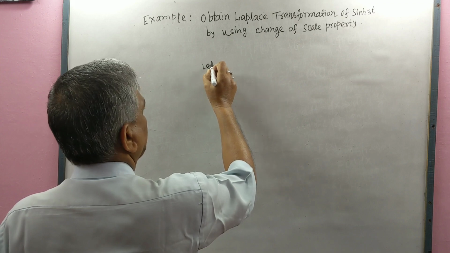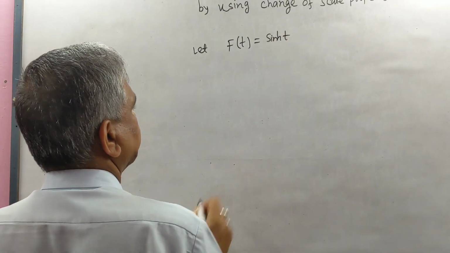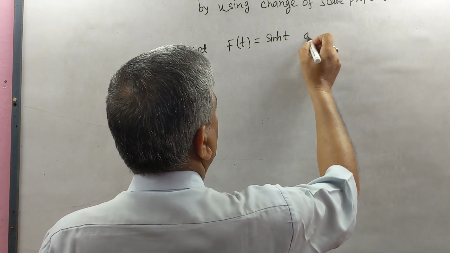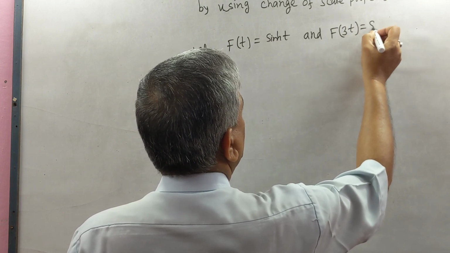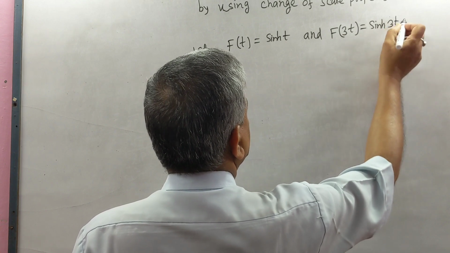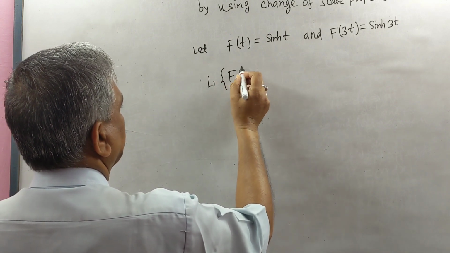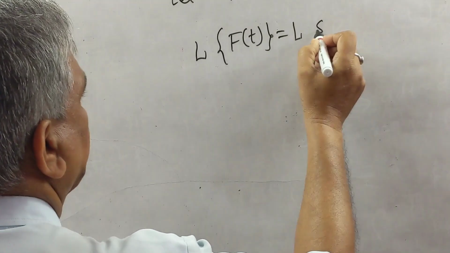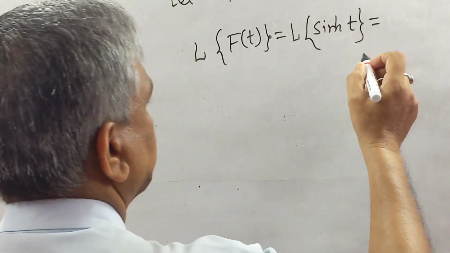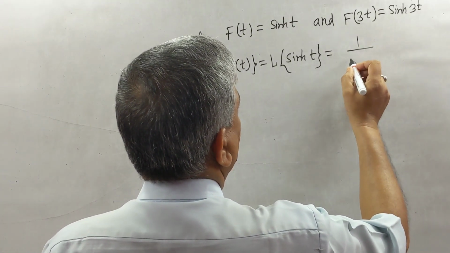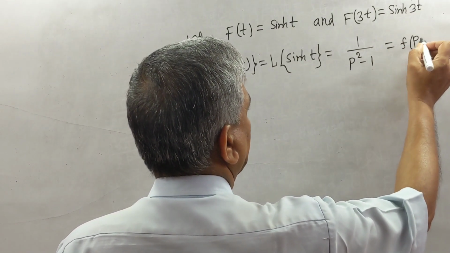Let f(t) equal sinh t, and f(3t) equals sinh 3t. L{f(t)} equals L{sinh t}, which equals 1 by p square minus 1. This equals f(p).